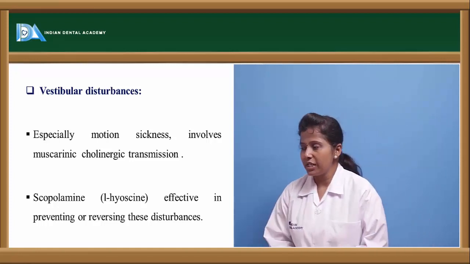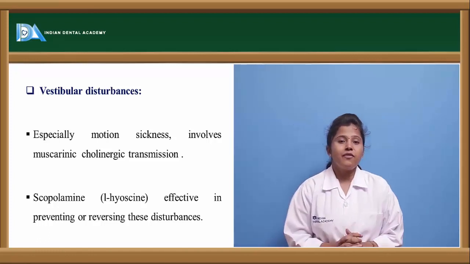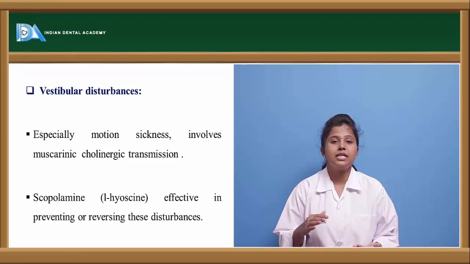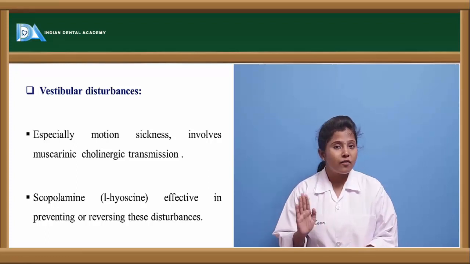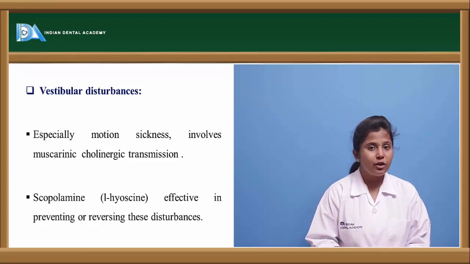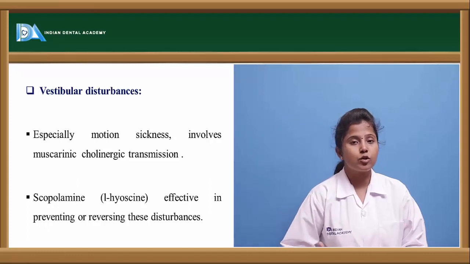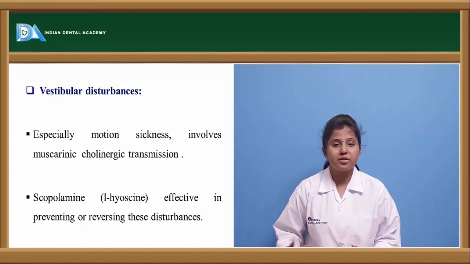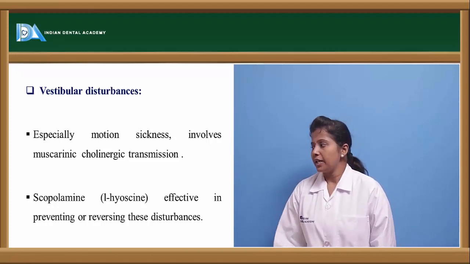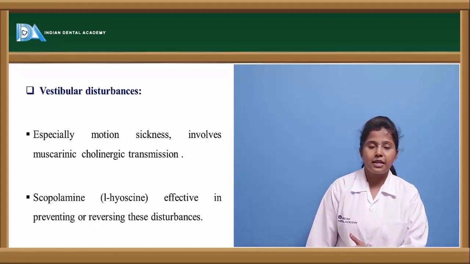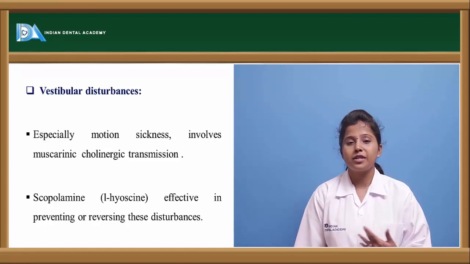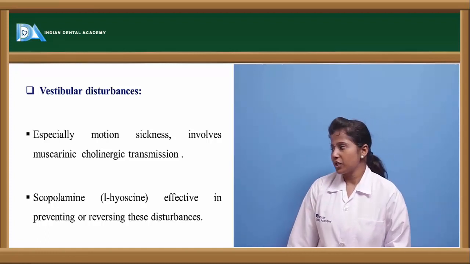For example, motion sickness: if a person has a sickness during takeoff or landing of a flight, or during traveling, that is called motion sickness. In these conditions, hyoscine or scopolamine is mostly recommended, and as I told you, L-scopolamine, the levo form of scopolamine, is more effective in motion sickness.